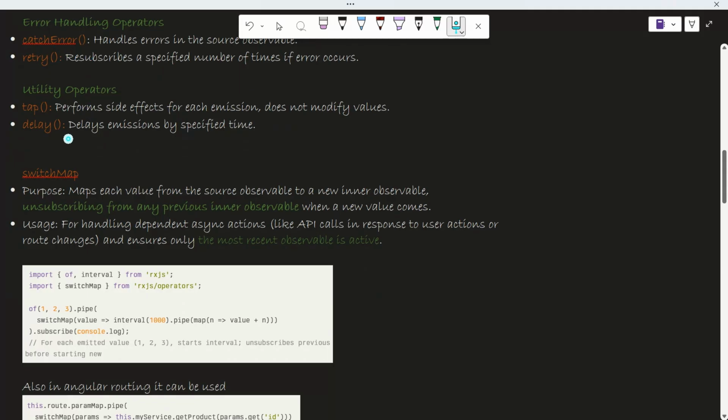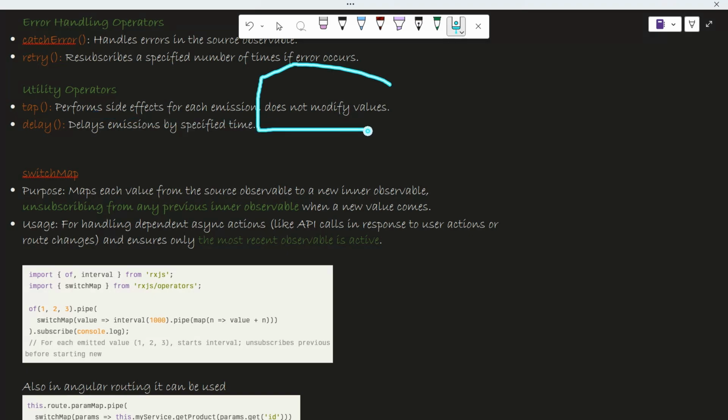Then we have utility operators. Again, delay is used but this tap is not used. So tap is basically for performing side effects for each emission. It will not modify. This is an important line, that tap doesn't modify your values. In delay, we delay emission by a specified time. Like we have said that perform this particular function after 100 seconds.